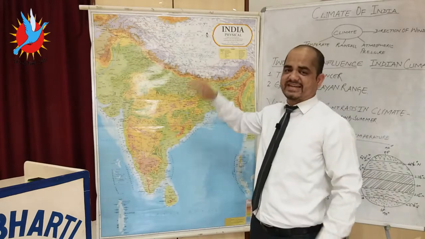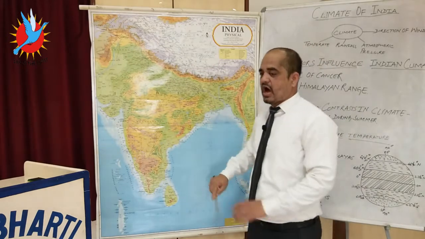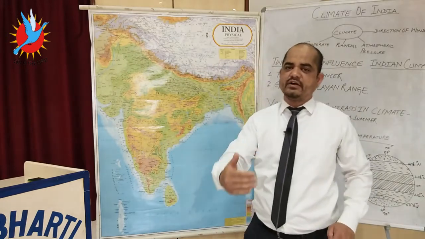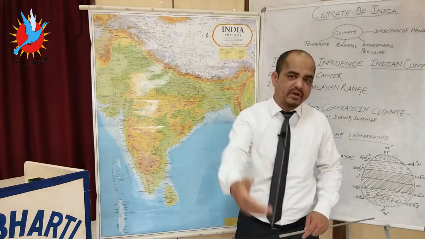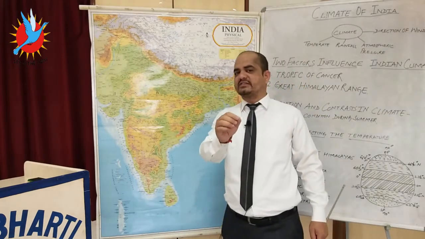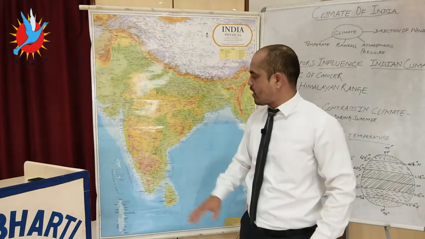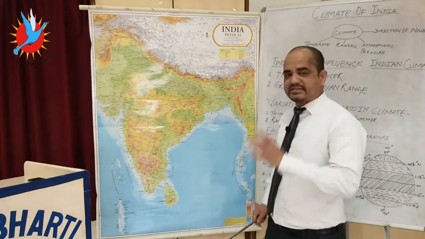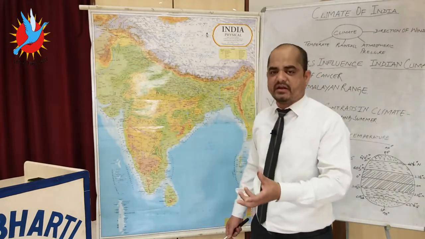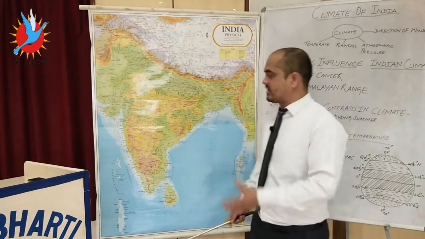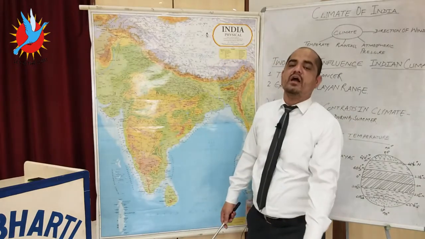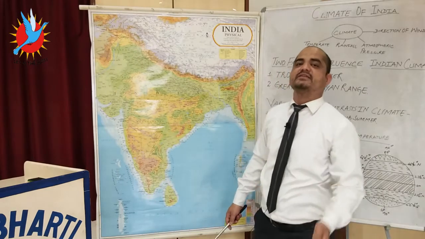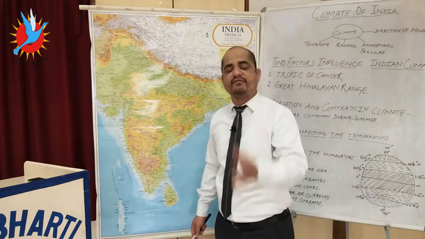The sun rays which were straight over the Tropic of Cancer are now slowly diverting toward the Tropic of Capricorn. September 23 is the day when the sun rays are straight over the equator. This is a transitional, changing time period, when the sun rays are going to shift toward the Tropic of Capricorn in the southern hemisphere, at 23.5 degrees.